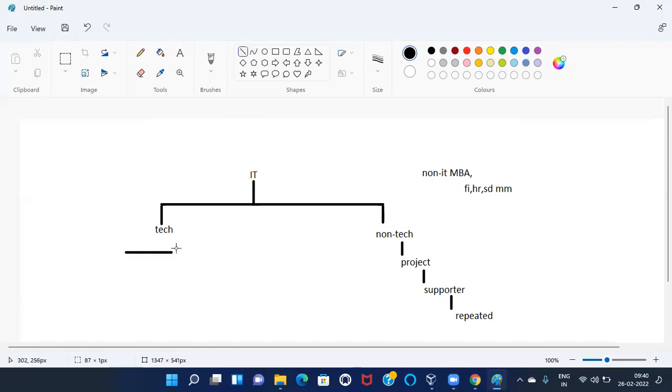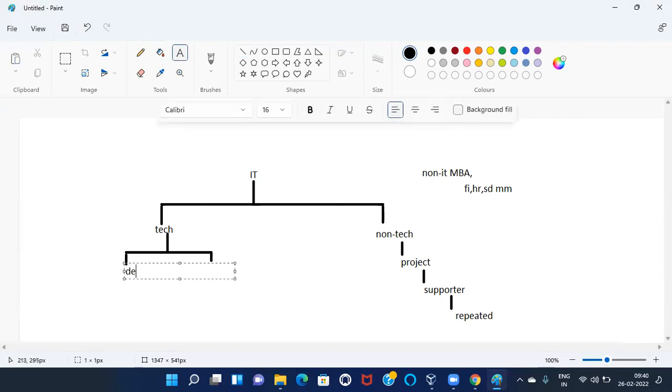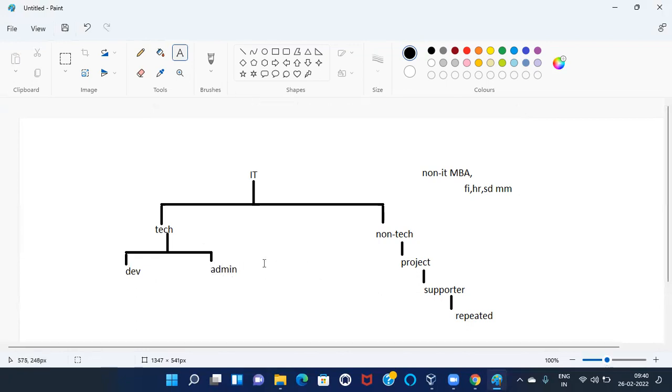Again we can see 2 jobs. One is developer job. Another one is administrator. Here we can see developer jobs, another one is administrators. What is the difference between developer job and admin jobs? We'll see. I would like to become a developer. Which type of course we have to learn?